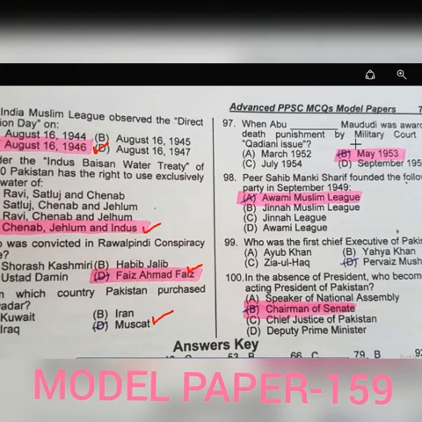Next one, who was convicted in the Rawalpindi conspiracy case? The name is Faiz Ahmed Faiz. Next one, from which country did Pakistan purchase Gwadar? We purchased Gwadar from Muscat or Oman in 1958.